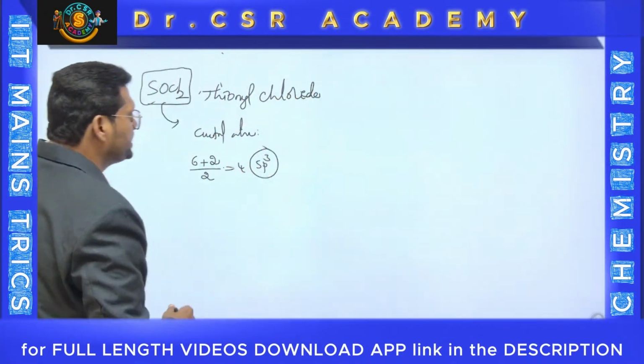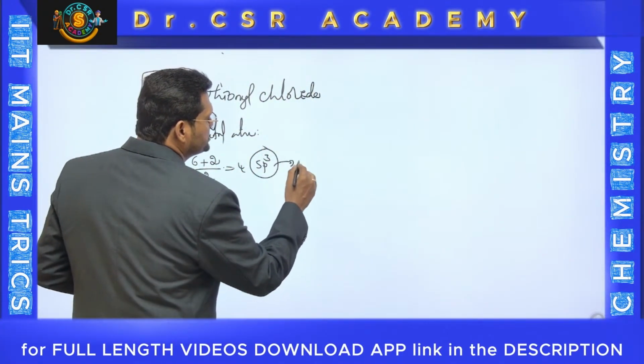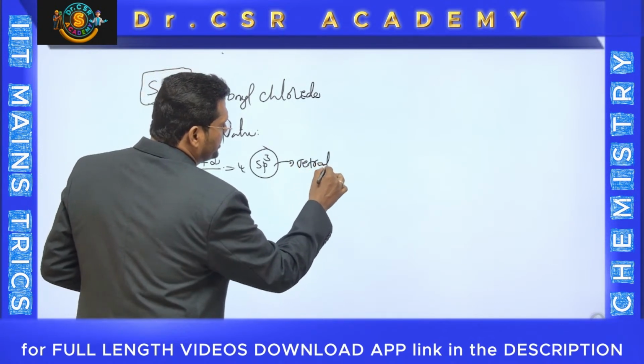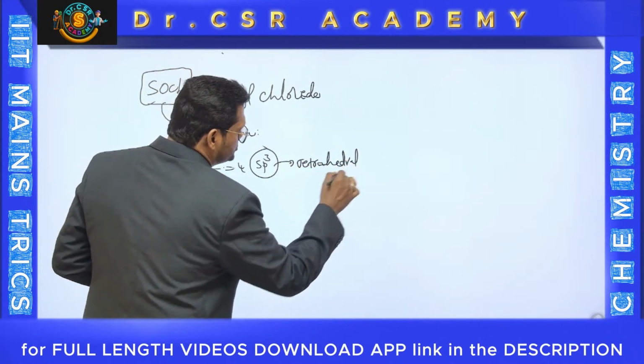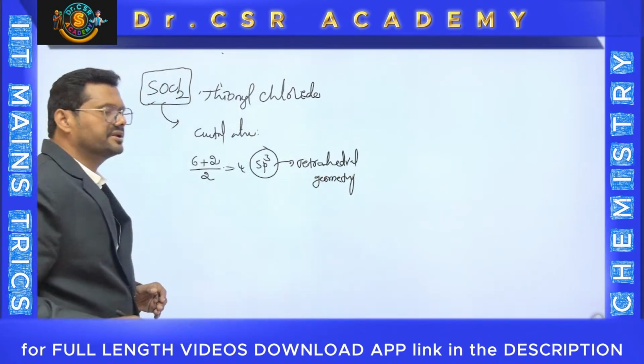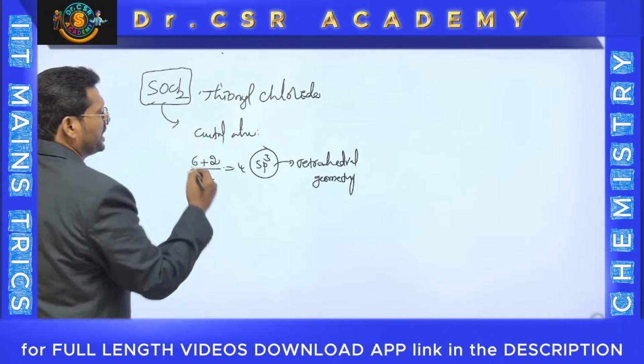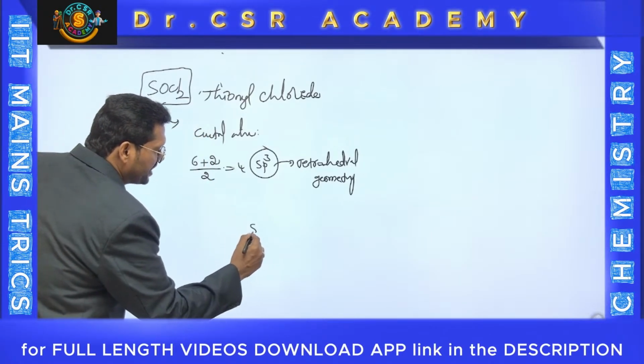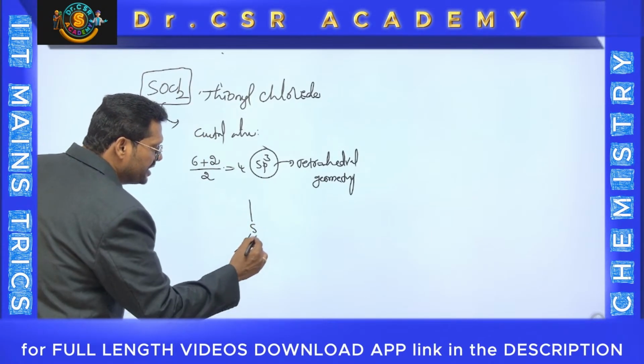Now it is sp3, immediately we can say the geometry is tetrahedral. Tetrahedral geometry is there. See, the geometry is tetrahedral. And importantly, you can write sulfur. You have written it, and you have to write the tetrahedral shape.